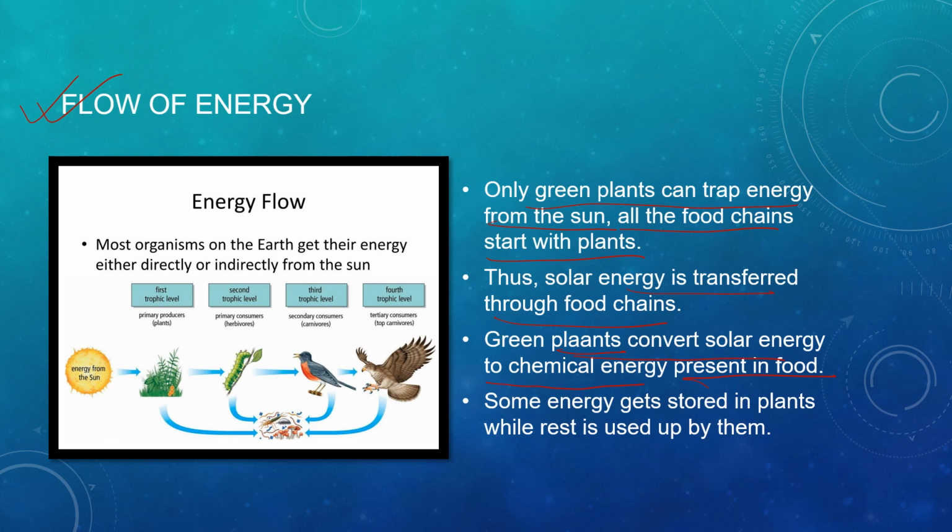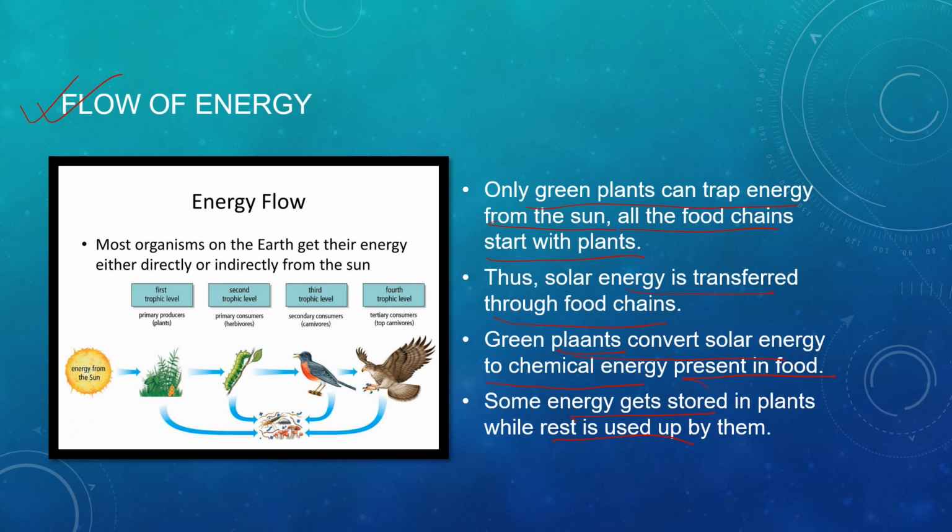So the solar energy is being converted to the chemical energy which is present in food. So some energy gets stored in plants while the rest is used by them. Is it clear? Some of the chemical energy produced by the conversion of the solar energy they are receiving is used up by the plants, while the rest is stored in them.